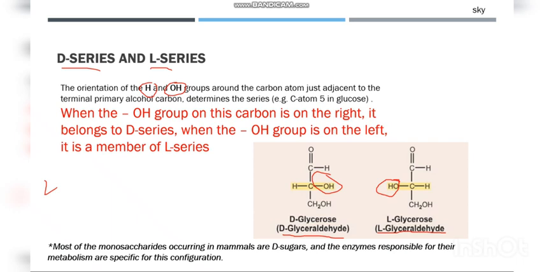And we need to keep in mind that most of the monosaccharides occurring in mammals are D sugars, and the enzymes responsible for their metabolism are specific to this configuration. So enzymes are specific whether it is a D series or L series. There are specific enzymes for this, not the same enzyme. So most of the monosaccharides in mammals belong to the D series.